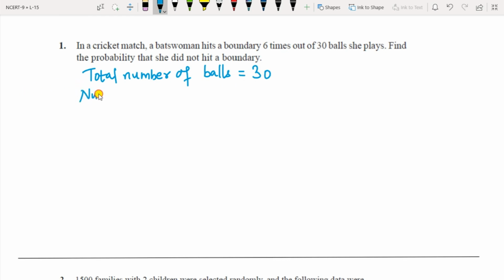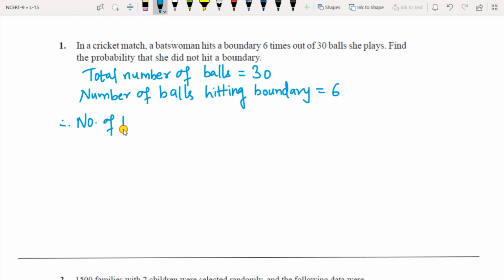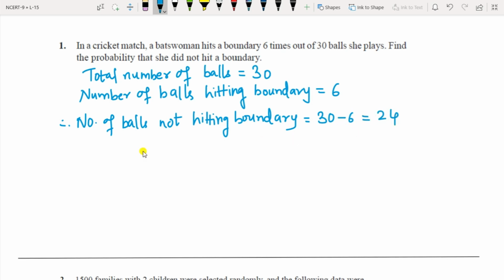Number of balls hitting boundary are 6, that is given in the question. Number of balls not hitting boundary, which is asked, will be 30 minus 6, that is 24.